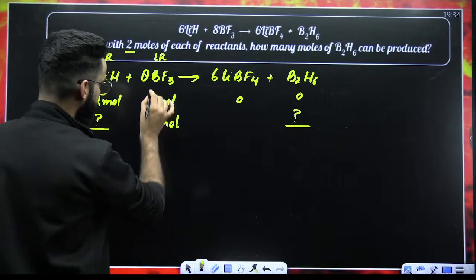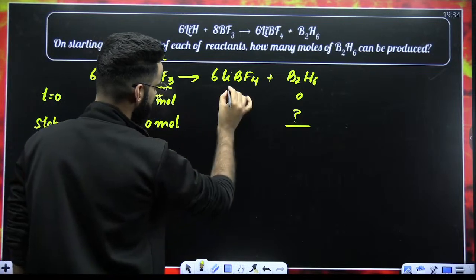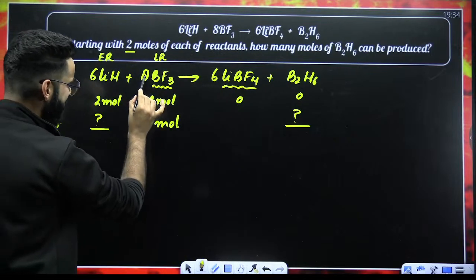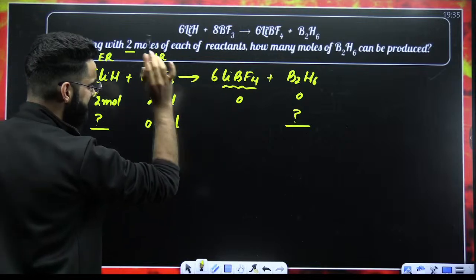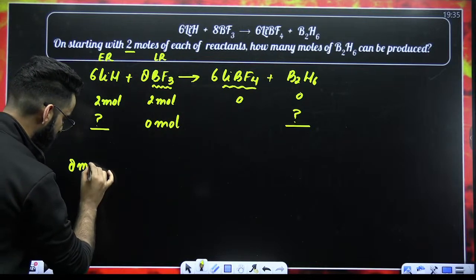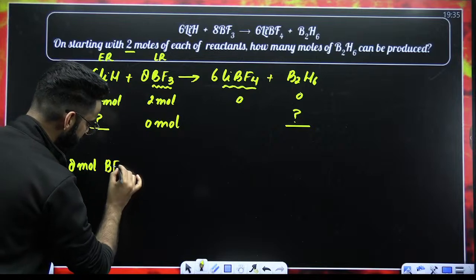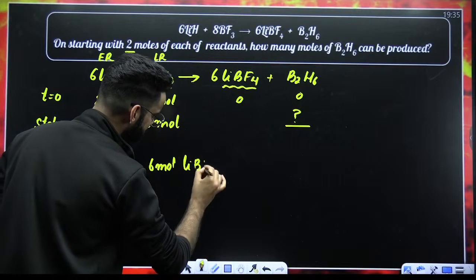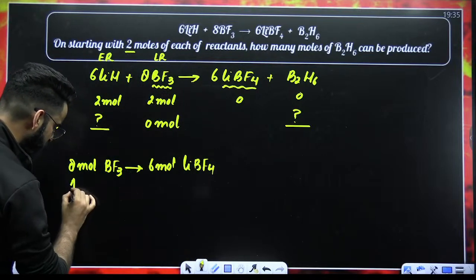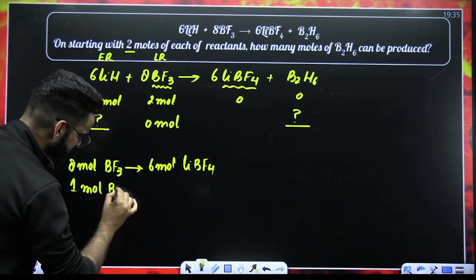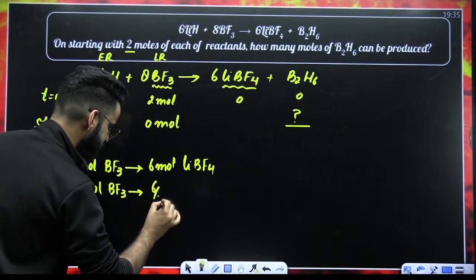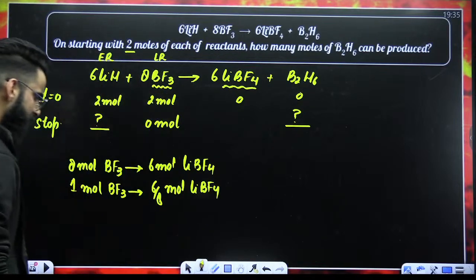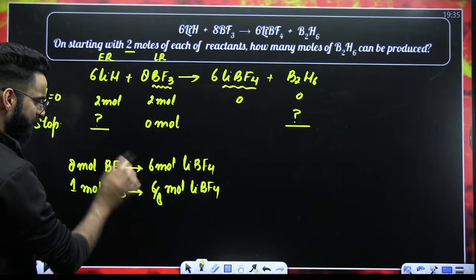Try to understand. My dear students, this is my limiting reagent. Relate its stoichiometry with LiBF4. Can I simply say 8 moles of limiting reagent should produce 6 moles of LiBF4. Therefore, 1 mole of this limiting reagent should produce 6 divided by 8 moles of LiBF4.